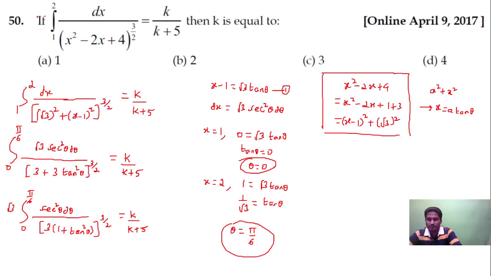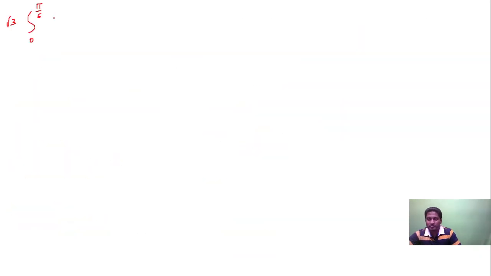So this root 3 is a constant, I'll keep as it is. Integral 0 to pi by 6. Numerator will be equal to sec square theta d theta, upon 3 into (1 plus tan square, which is sec square) whole to the power of 3 by 2, is equal to k divided by k plus 5.